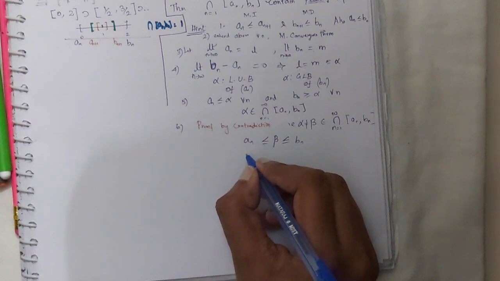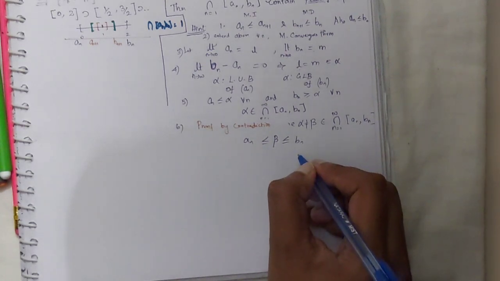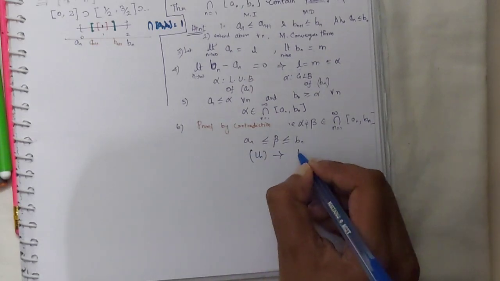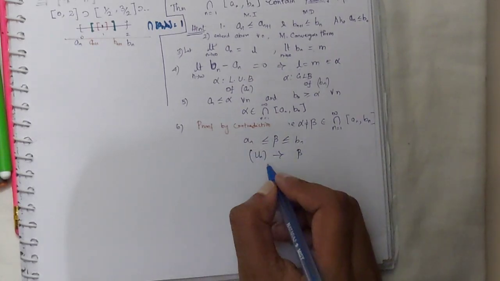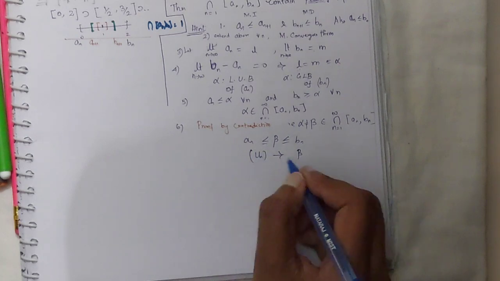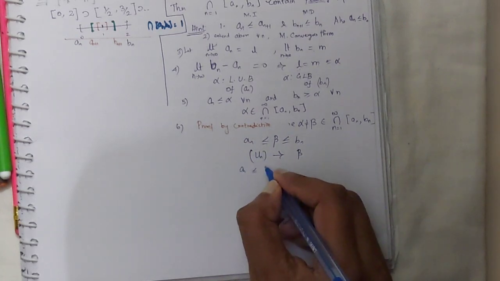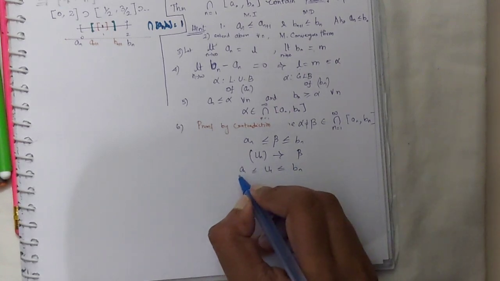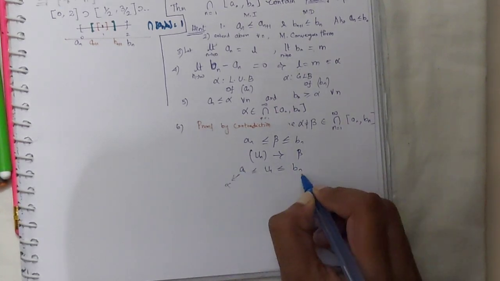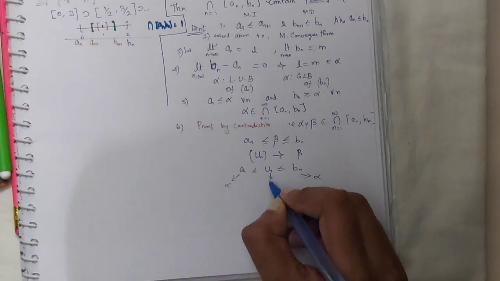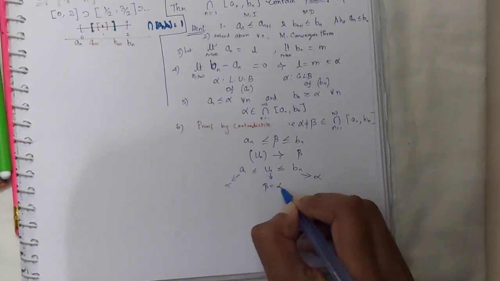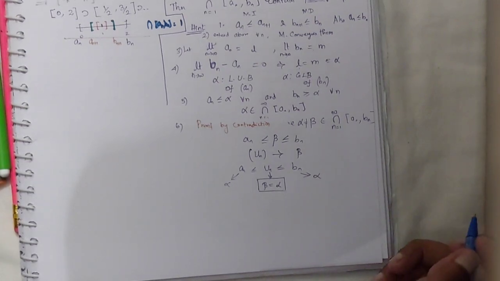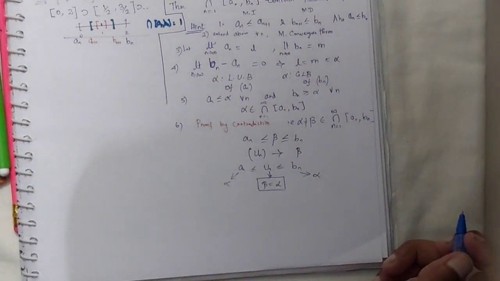Since An converges to alpha and Bn converges to alpha, I can say some Un converges to beta. In this way I can say An is less than or equal to Un, which is less than or equal to Bn, and hence by the sandwich theorem, this converges to alpha, and this converges to alpha, and this converges to beta, which means beta has to be equal to alpha. Thus the theorem is proved. So this is the proof of Cantor's theorem.